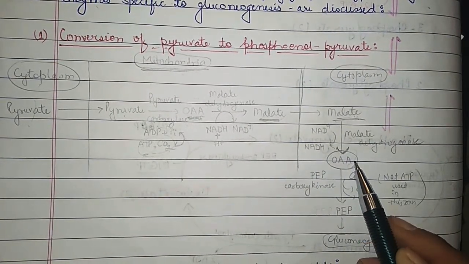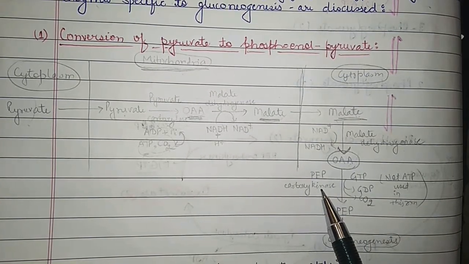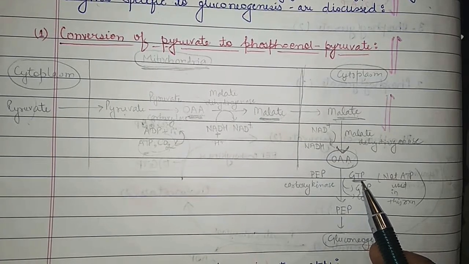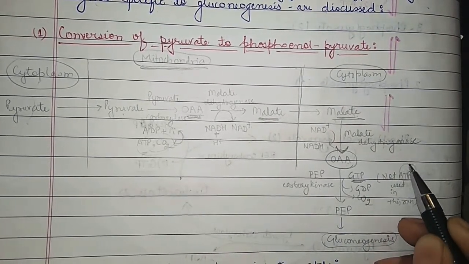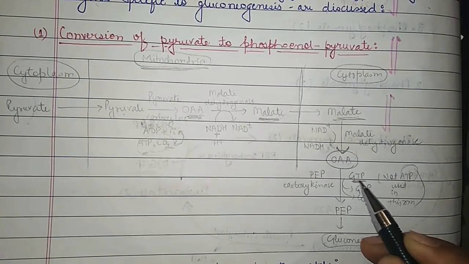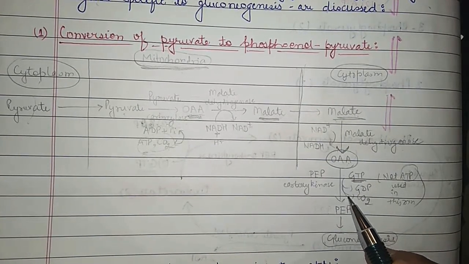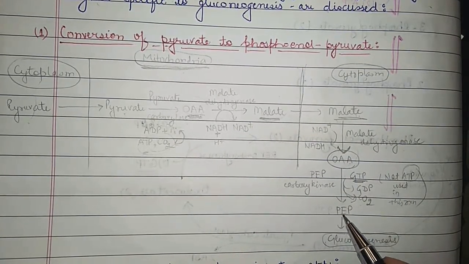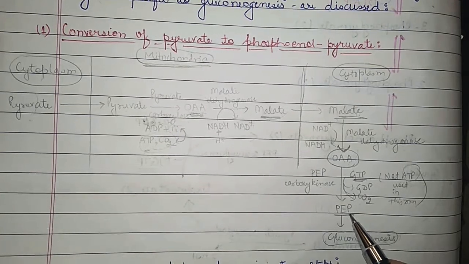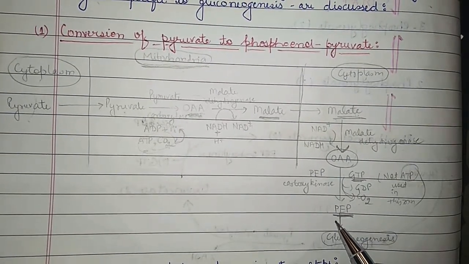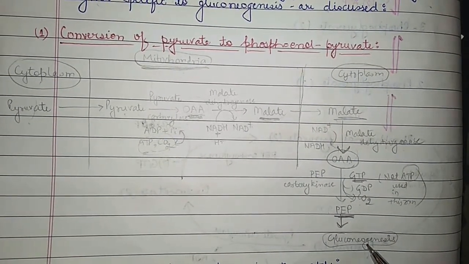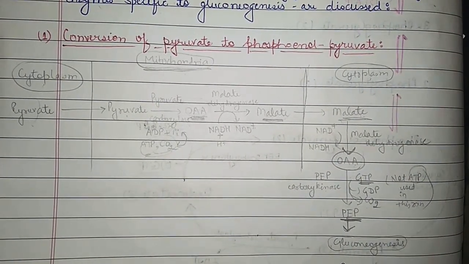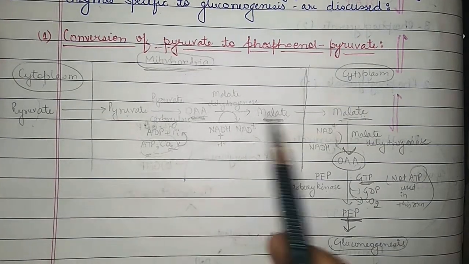Now this oxaloacetate is acted upon by PEP carboxykinase in the presence of GTP. The thing to note here is that ATP can't be used in this reaction, only GTP is used as an energy source, and also carbon dioxide is liberated here, and OAA, oxaloacetate, is converted into PEP, phosphoenolpyruvate, and this phosphoenolpyruvate can be used for synthesis of glucose as we have discussed in the steps. So this conversion is taking place in two steps.